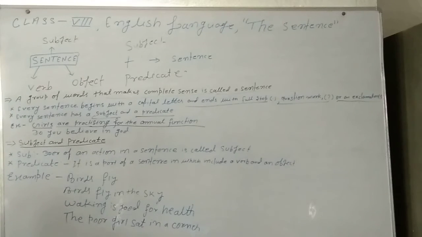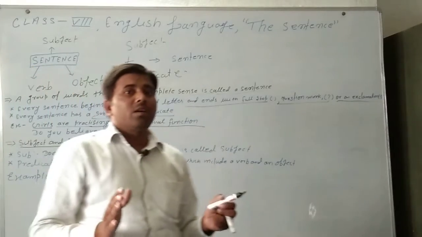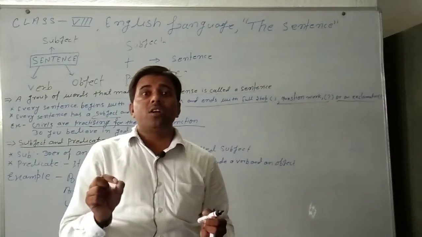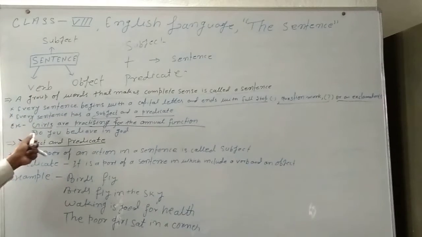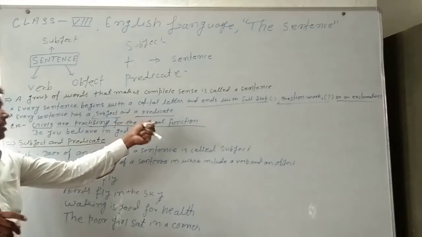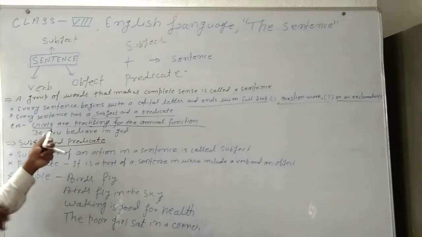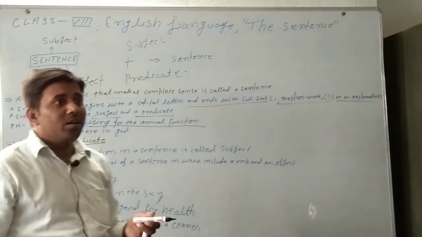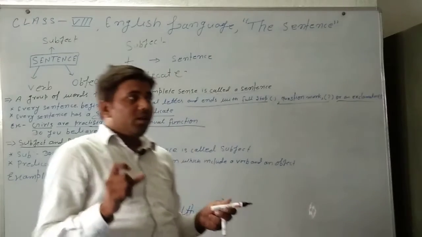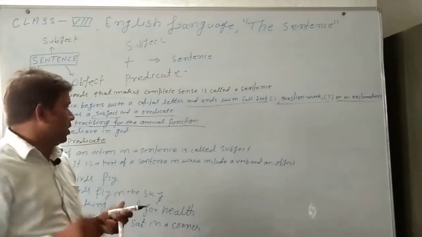Why do we call girls the subject? Because we can say the subject is the doer of action in a sentence. Girls is the doer of action in the sentence, so girls is the subject, and the predicate also contains a verb and an object.